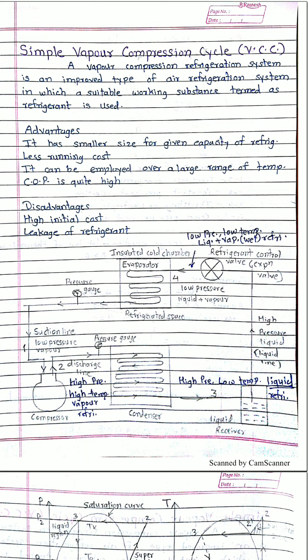Then we have the condenser, then the liquid receiver, then the expansion valve, or you can also call it a refrigerant control valve, and again we have the evaporator.